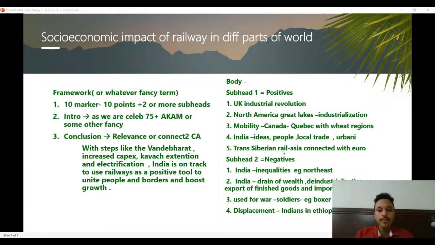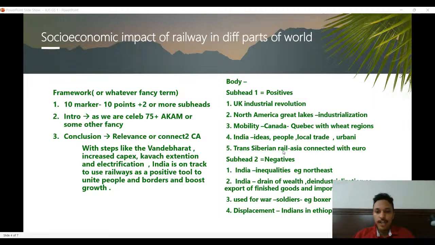One conclusion possibly could be how, with steps like the Vande Bharat, increased capex, capital expenditure allocation, coverage extension, electrification, these steps are ensuring that India is on track to use railways as a positive tool to unite people across borders and boost growth. This could be one way of approaching the conclusion, or you can put it in some other way also, because the question is not just related to India. So if you know something in news related to railways from different parts of the world, you can use that also to effectively use current affairs as a means to approach the conclusion of this particular question.